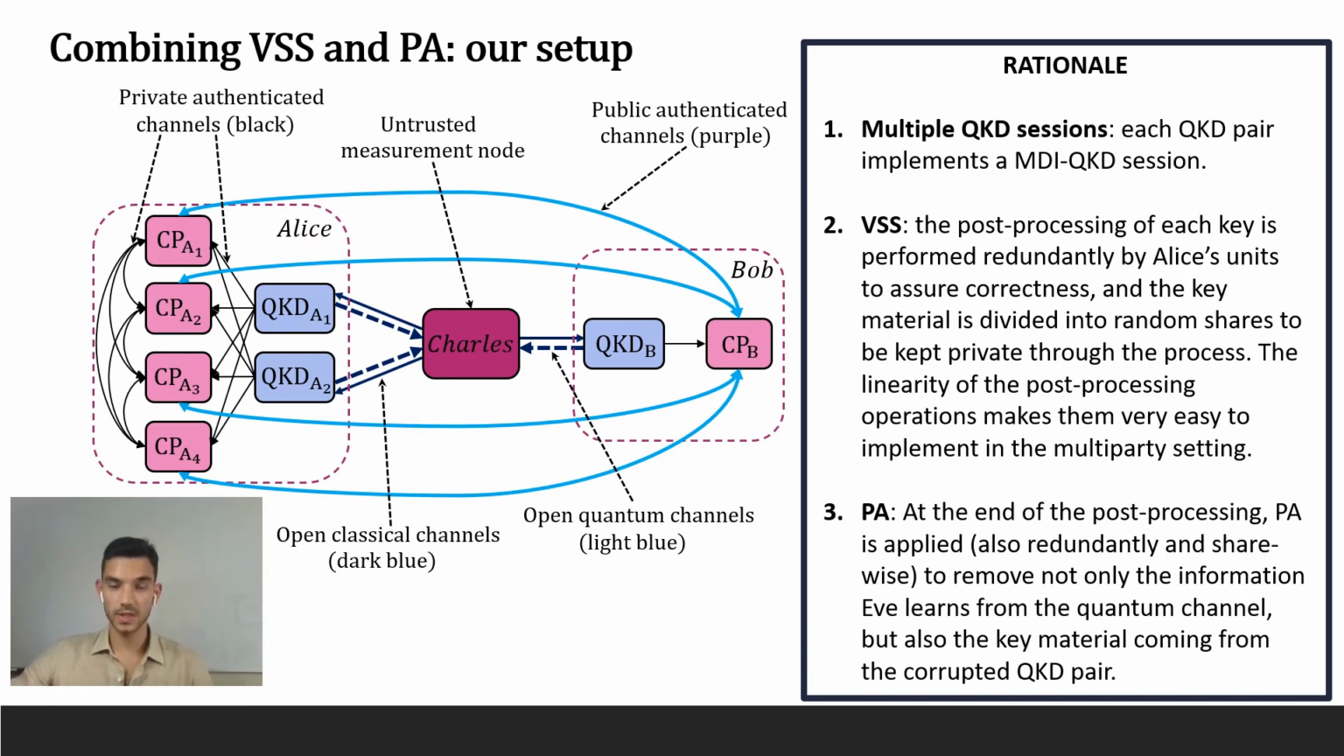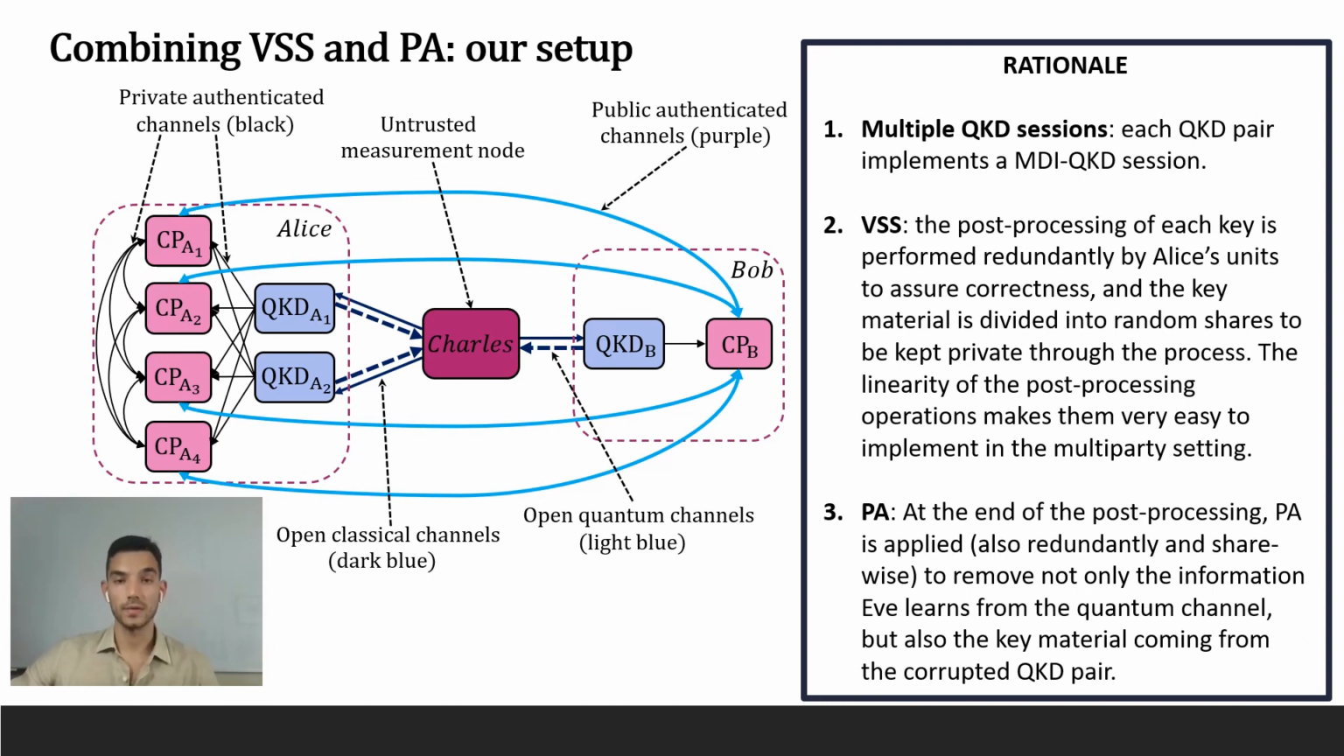The raw key information that is to be used for key generation must be kept private. So this is where verifiable secret sharing comes into play. And the way it works is as follows. Alice's module splits the raw key into random shares and redundantly distributes them among its local CP units, such that no group of malicious units can collaborate to retrieve the key, and each share is held by a majority of honest units. Intuitively, the first feature is required not to compromise the secrecy, and the second one is required not to compromise the correctness.